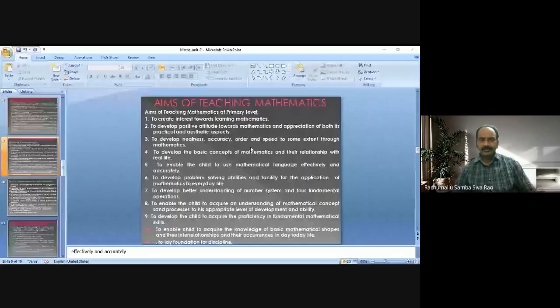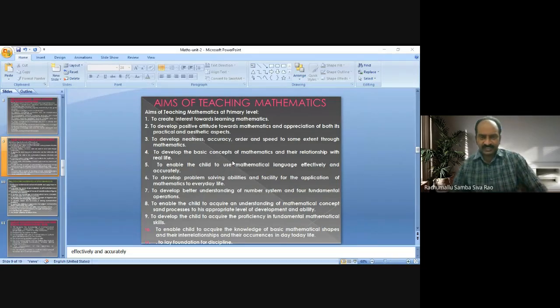Okay, first of all, let us discuss the aims of teaching mathematics at primary level. To understand what are the aims of teaching mathematics at primary level, we have to recall the subject we learn at primary level.